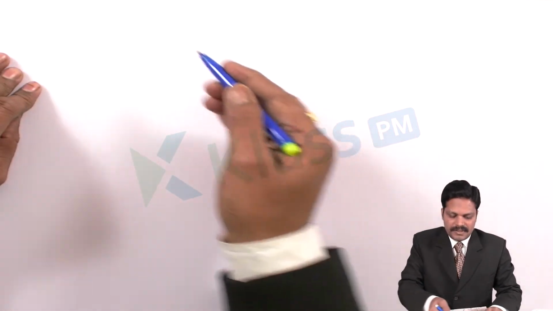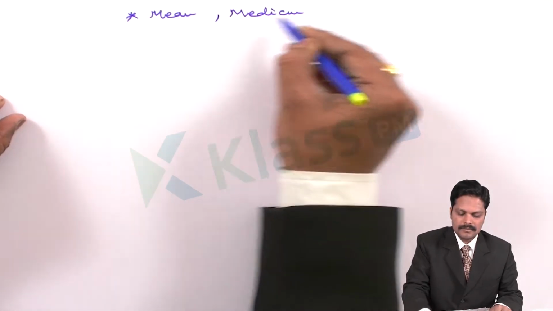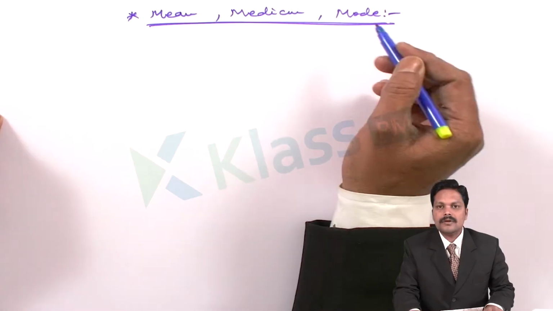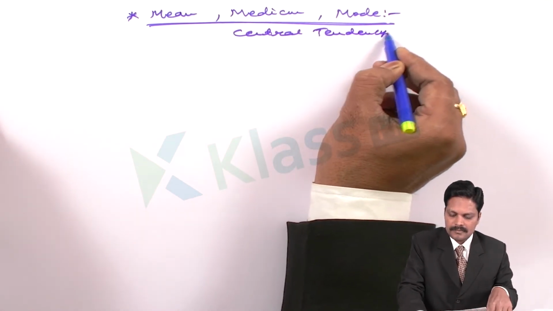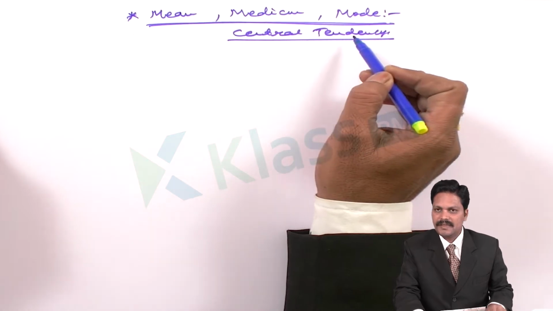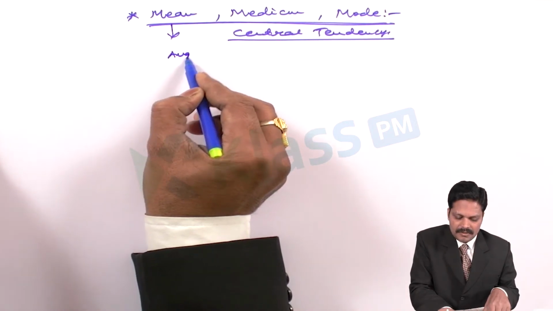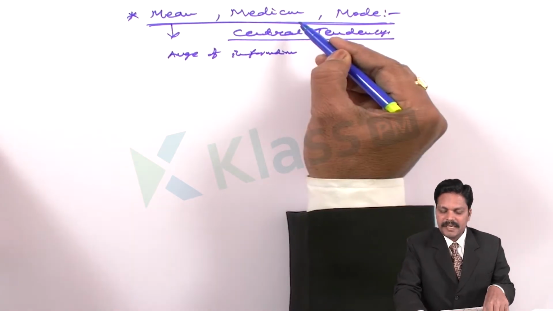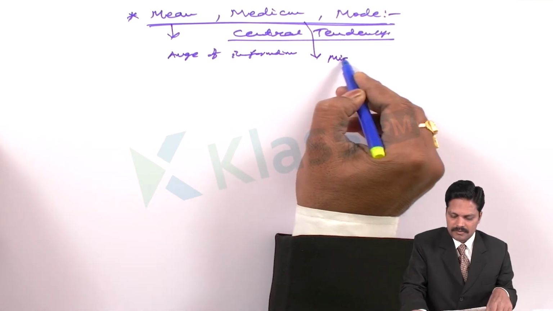In statistics, everyone knows the topics mean, median and mode. Everyone knows these topics. These topics are called central tendencies. Central tendencies. So why are we calling mean, median and mode central tendencies? The mean is the average of the information we are taking. Median means the middlemost value.